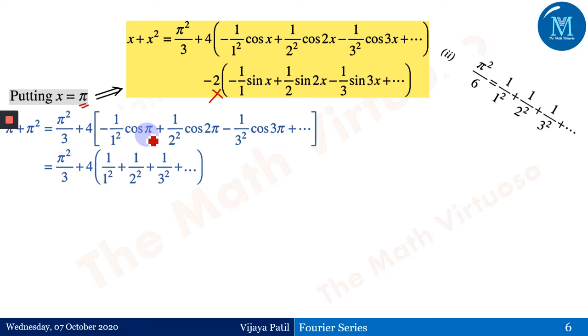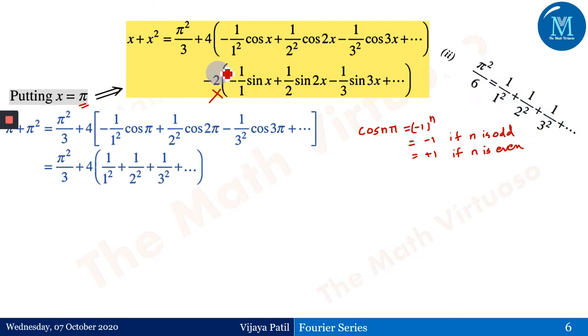Now cos of pi is minus 1, minus becomes plus. Cos of 2 pi is plus 1, so it's here. Then cos of 3 pi is again minus 1, so again minus becomes plus. So where are we getting this from? This is nothing but cos of n pi equals minus 1 to the power n, right? And therefore this becomes negative 1 if n is odd, and this becomes plus 1 if n is even, and that is what we wanted to have here, because we want everything to be plus.